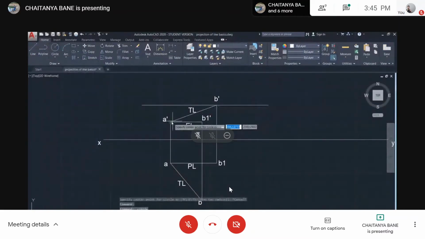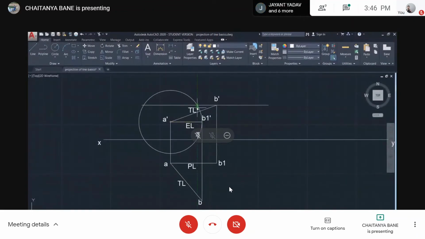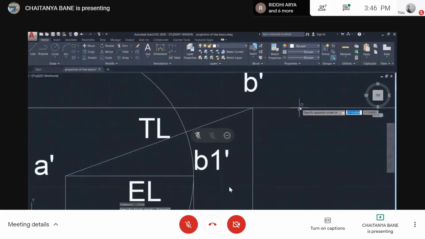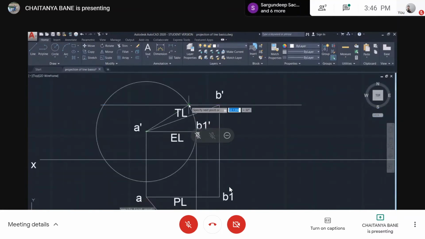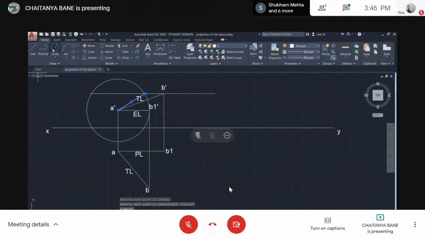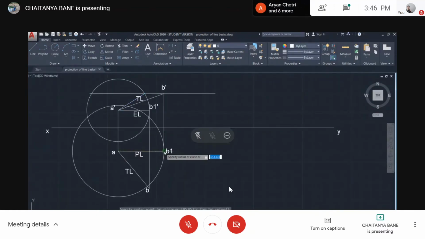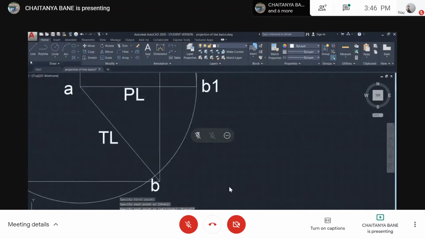So let's draw a circle for now. I draw a circle here, and I find the point at which it intersects with this line. Why I drew this line, I'll tell you later. This line is called the locus of B dash, and I get this point. This point is what I got. Now similarly, I draw a circle with the plan length as radius. Similarly, I draw a horizontal, and I find where the circle cuts the horizontal.